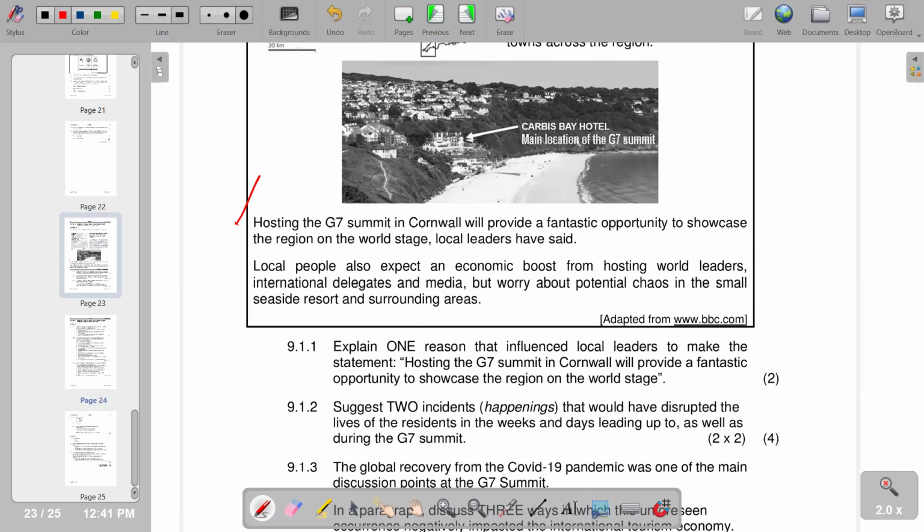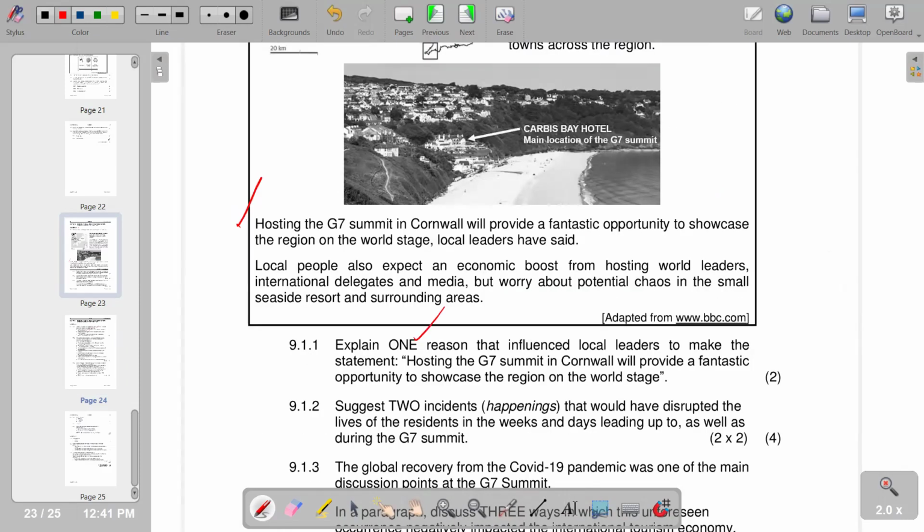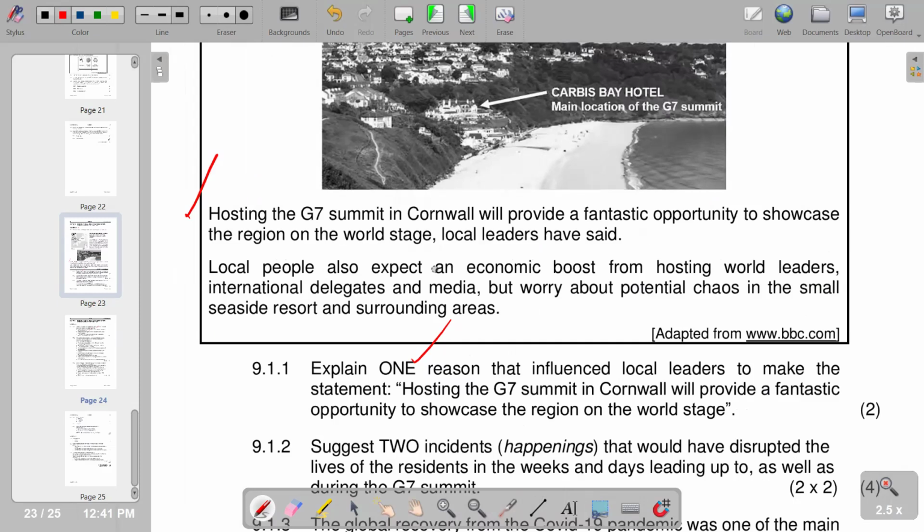we are going to see that increased marketing for Cornwall is a result of the global media coverage. Due to that event, we're going to see media coverage coming in to cover that summit. So in that case, we are saying this G7 summit will focus the world's media and TV on Cornwall, providing exposure to a global audience. And also media personnel from all over the world who visit Cornwall to report on the event. So this is what we have got. There are further points that are also correct that we can include, but of course, our question only requires us to come up with one reason. Then from there, we move on to the next question.